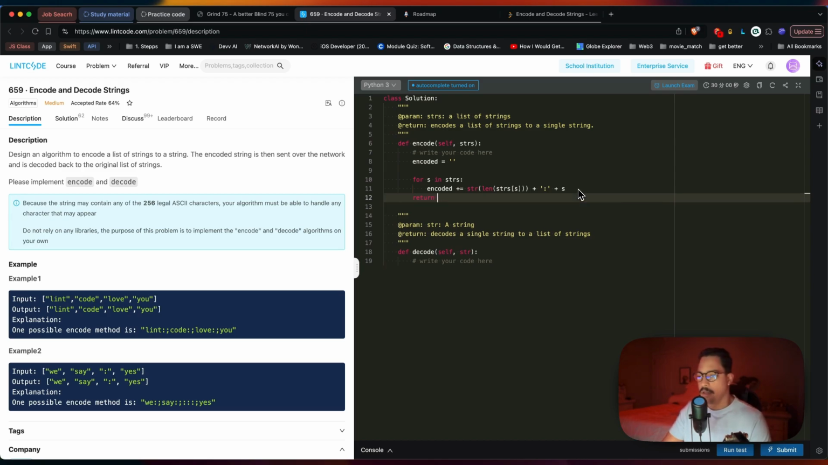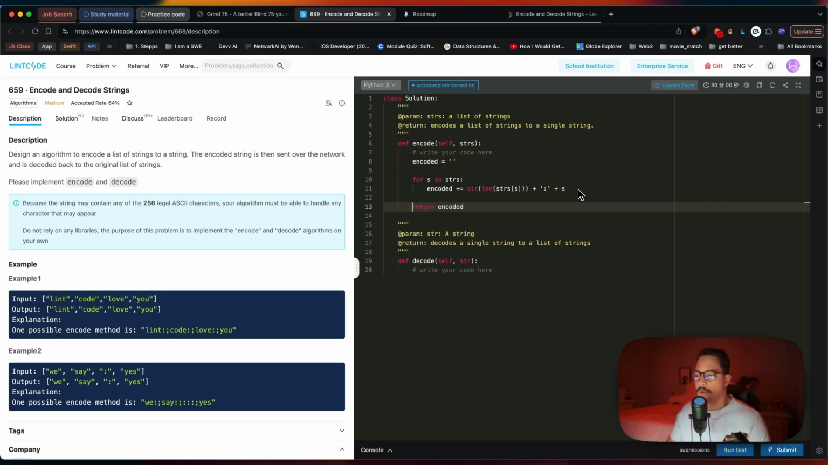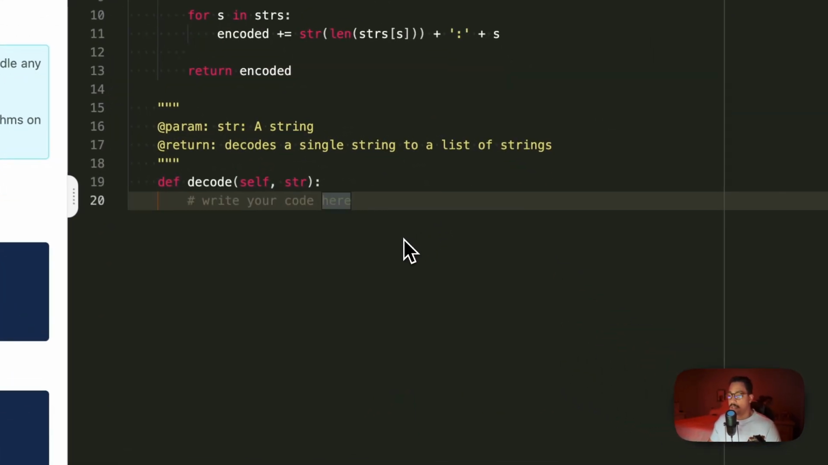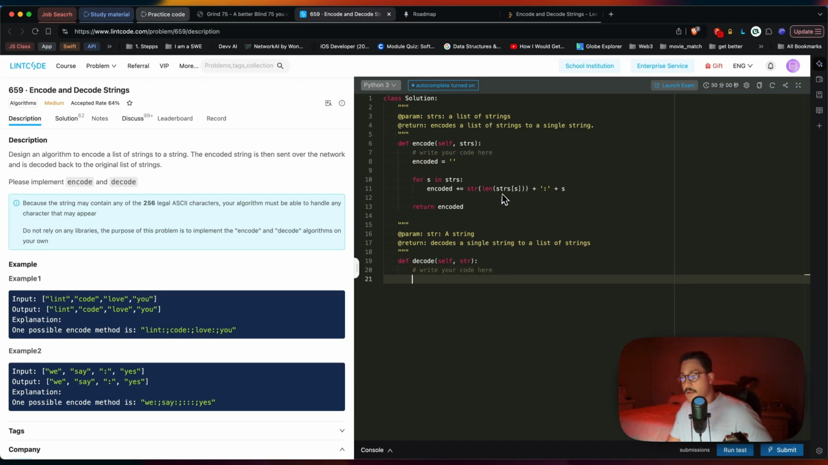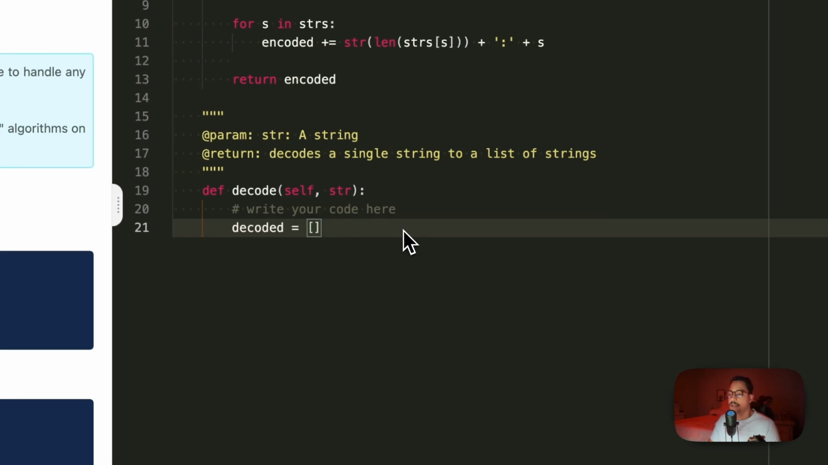We return the encoded string we built. Now here's where things get tricky. That's the easy part, right? We encoded our string with the parameters we said we would. Now what do we do? Well, we know we're going to need to decode this string first, so we're going to create a decoded array because we have to return an array.